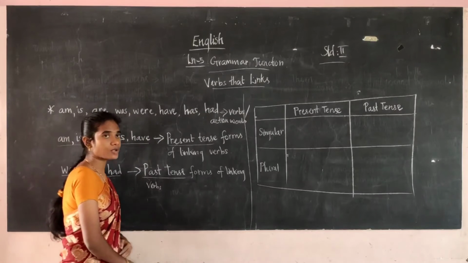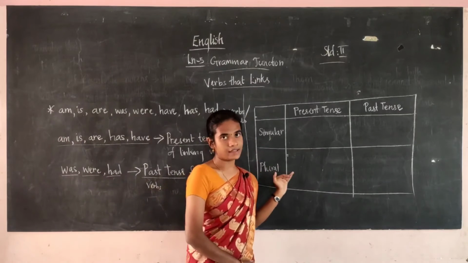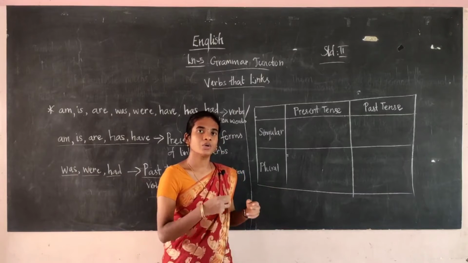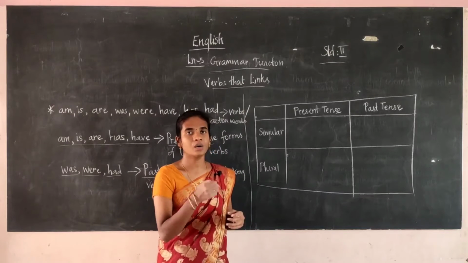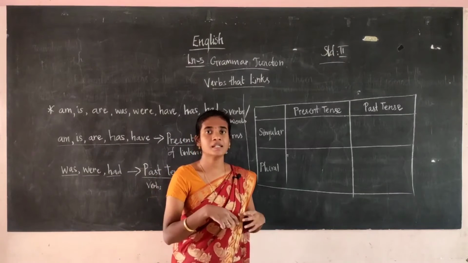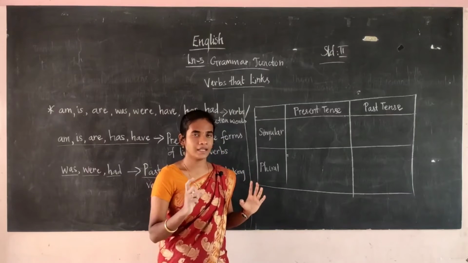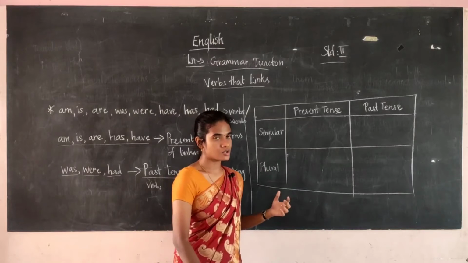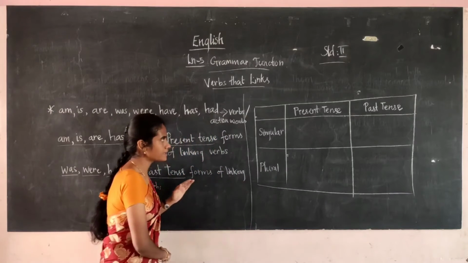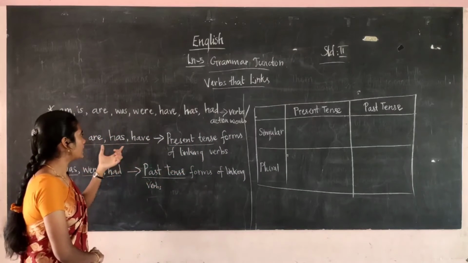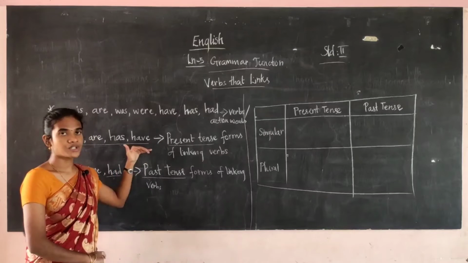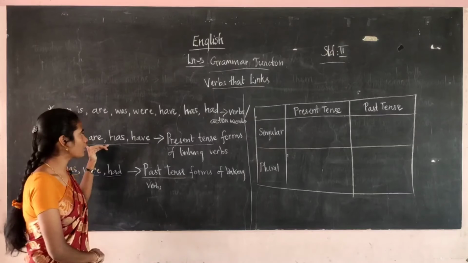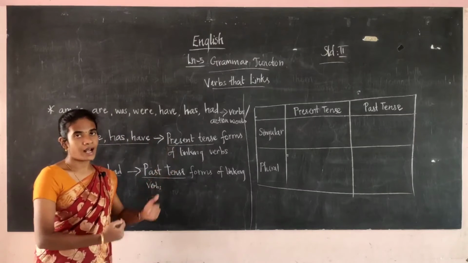Again we are going to categorize into singular and plural. You have learned about singular and plural, right? What do you mean by singular? Only one. Plural means more than one, that is many. So now we are going to categorize the present tense verbs as singular and plural. I have written the 5 verbs.